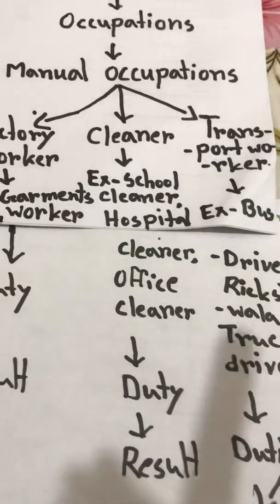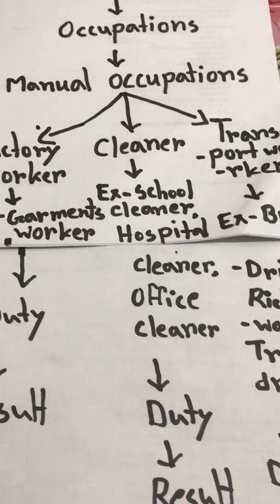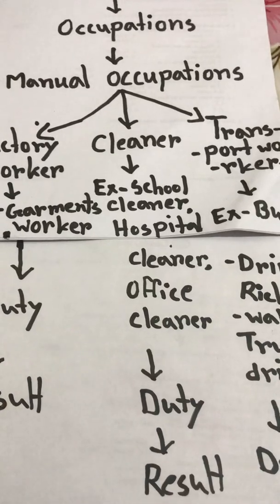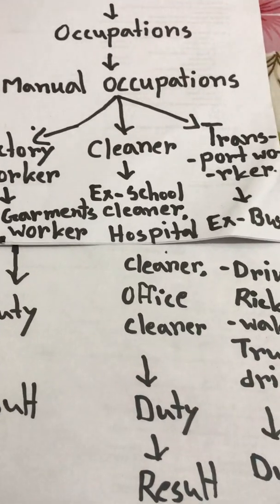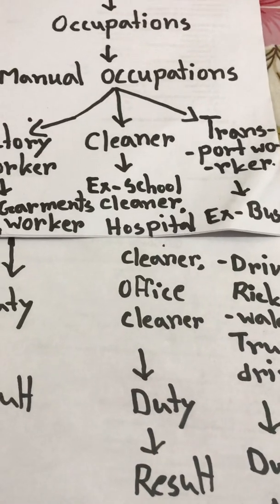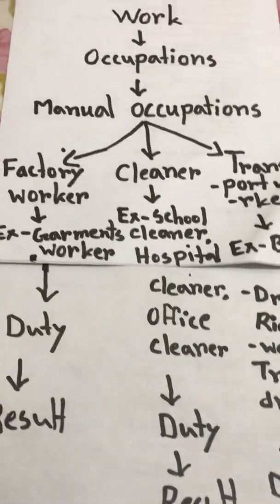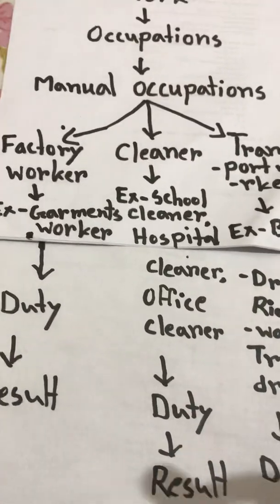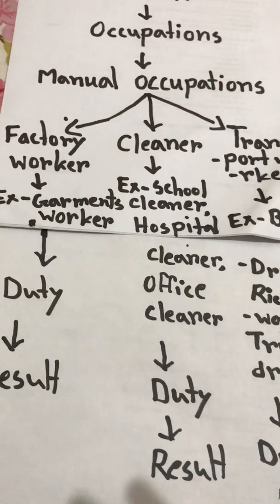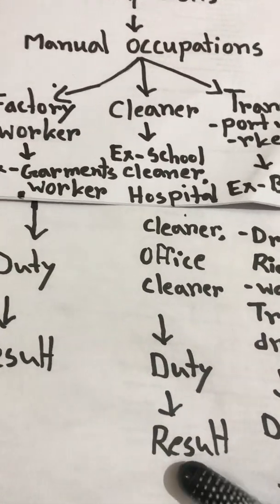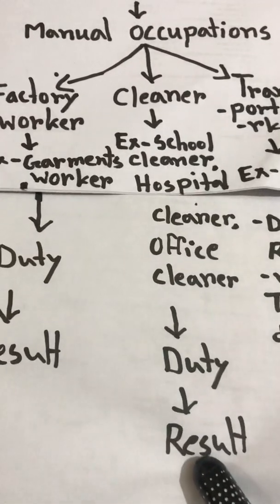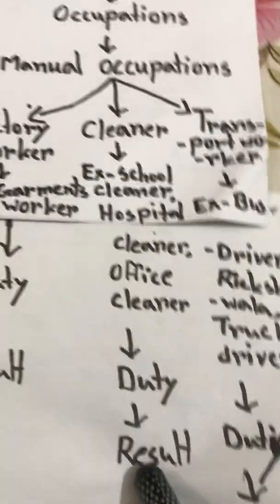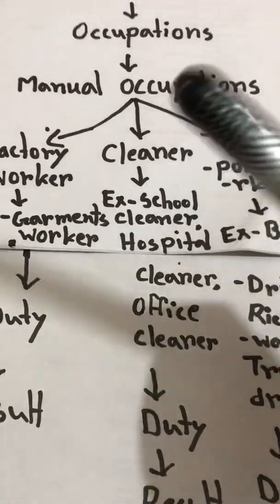And also in the morning, what do we see? We see a lot of people, two or three people, keeping our street clean, the outside of the street. So what is the result of the cleaner workers? The result is to make our environment clean, to make our environment safe, to reduce pollution of the environment. This is the result of the cleaner.